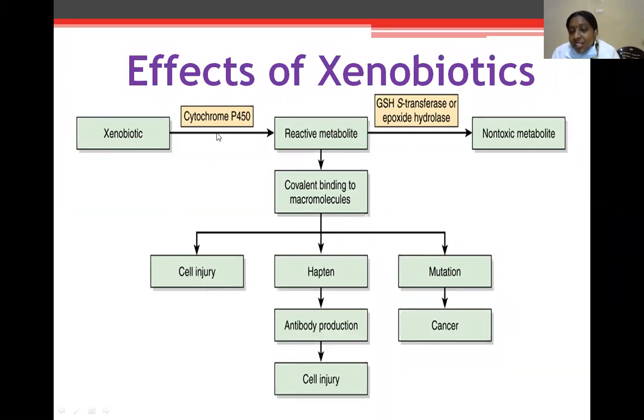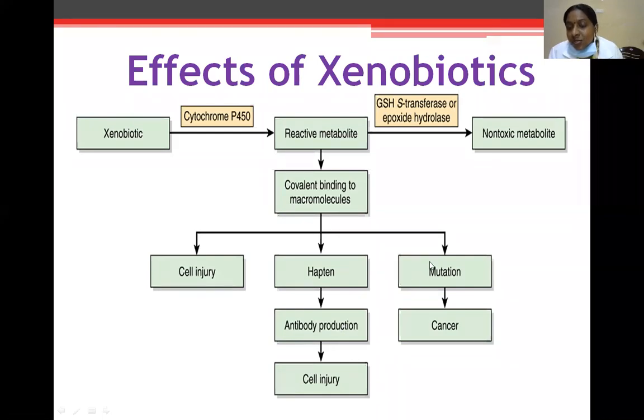A xenobiotic in the presence of cytochrome P450 forms a reactive metabolite. This reactive metabolite covalently binds to macromolecules, which is prone to cytotoxicity, with severe results of cell injury or cell death. The second reaction is covalent binding of macromolecules to a hapten. A hapten is an incomplete antigen. It doesn't elicit an immune response. A hapten must bind to a large carrier molecule, and then stimulate antibody production by an immunological mechanism, and is prone to cell injury.